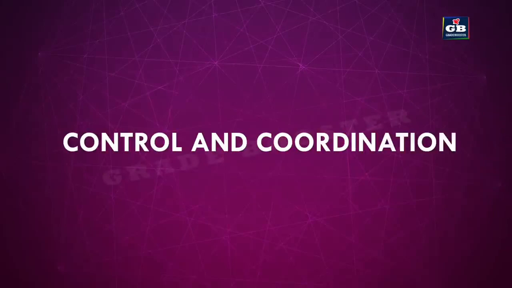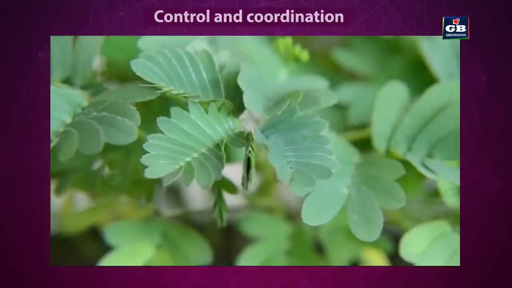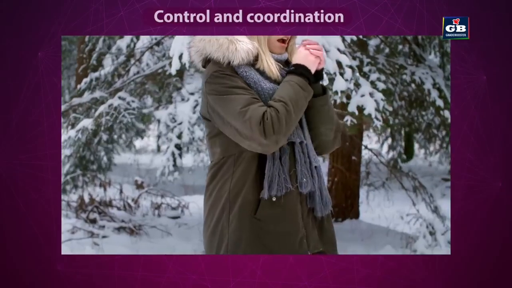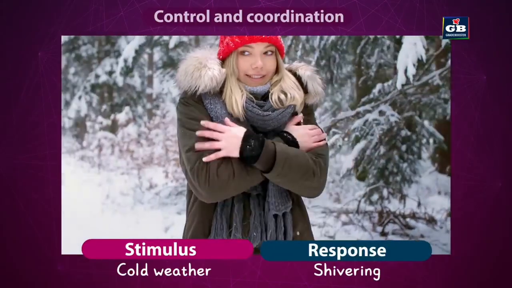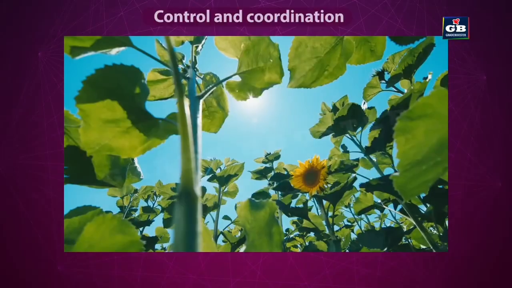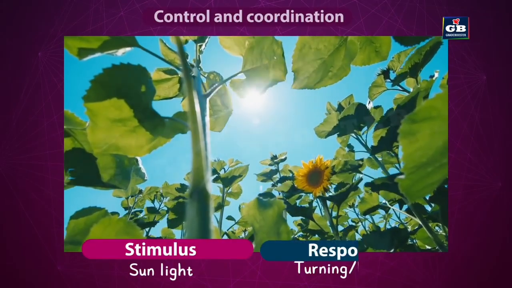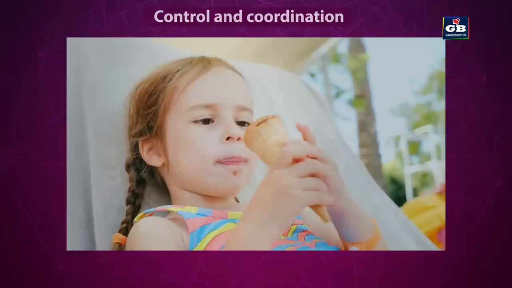Control and coordination. Animals and plants produce responses to stimuli. Shivering in cold weather: here, cold weather is the stimulus and the response is shivering. A plant bending towards sunlight: in this case, sunlight is the stimulus and bending of the plant is the response.